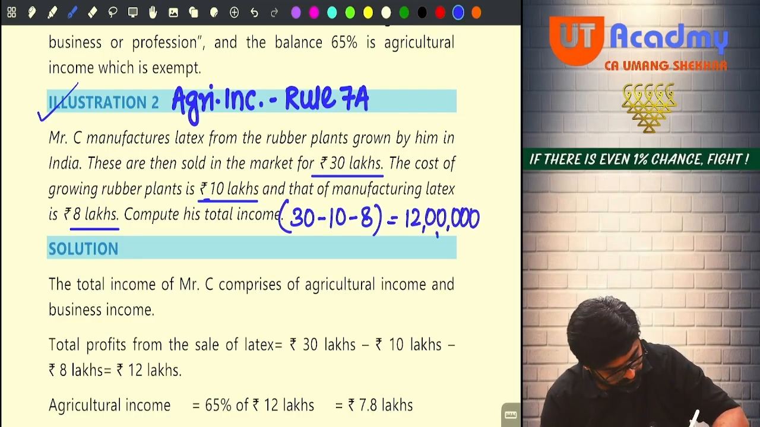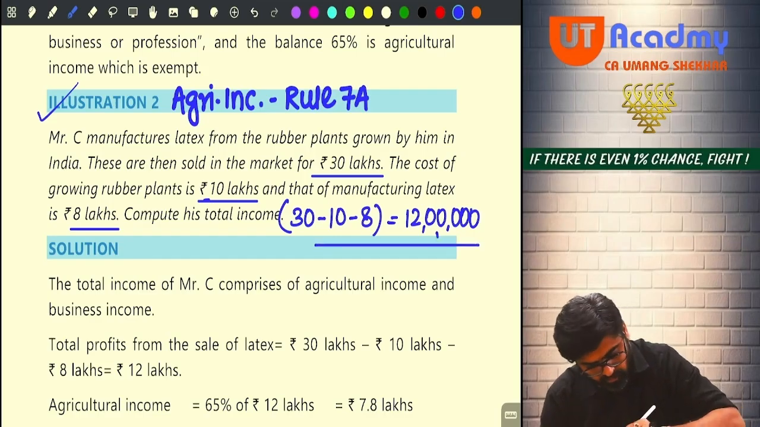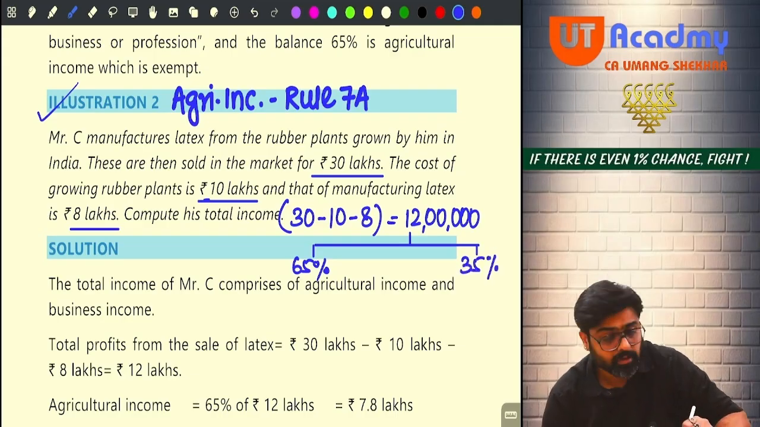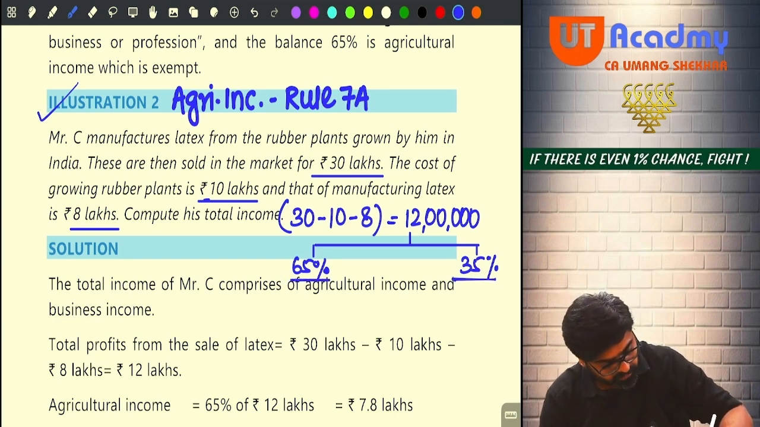Out of this 12 lakh, what will you do? 65-35 only, no? Because in the case of rubber, rule 7A will be applicable. 65% you will write here as your agriculture income, 35% you will write here as your PGBP. Find out the amount. 65%, 35%. 7,80,000, 4,20,000.